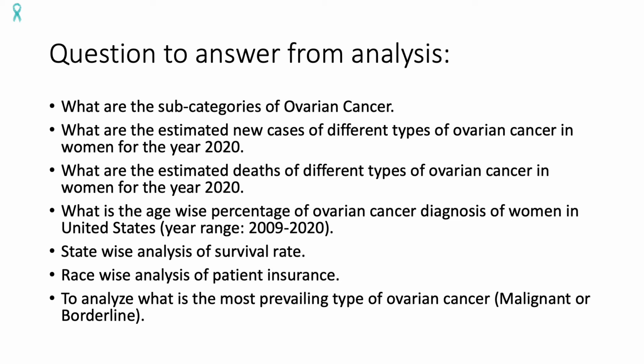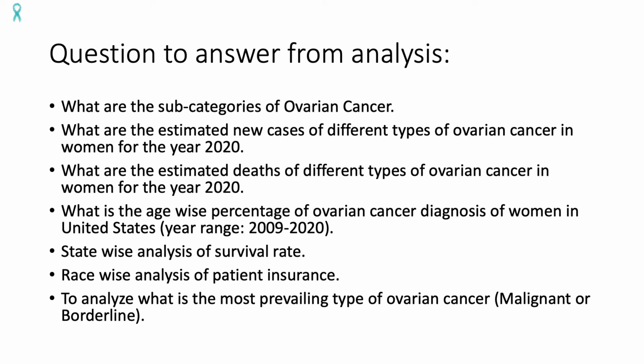The questions that I answered from my data analysis were basically: what were the subcategories of ovarian cancer, and what was the estimated number of new cases of these different subcategories for women in the year 2020, and the estimated deaths of different types of ovarian cancer for women for the year 2020. And then what is the age-wise percentage of ovarian cancer diagnosis of women in the United States? And the year range was between 2009 to 2020.